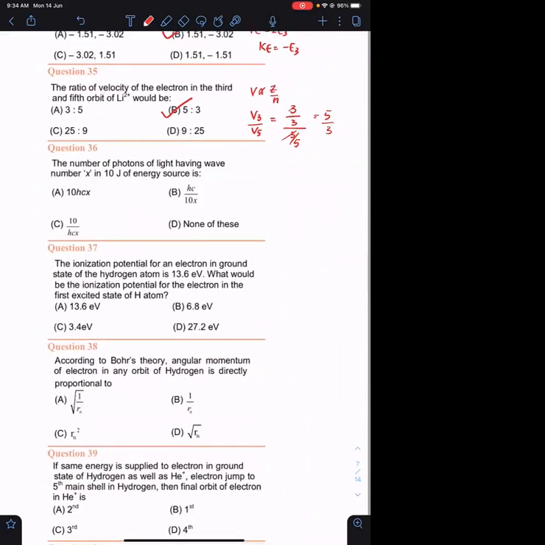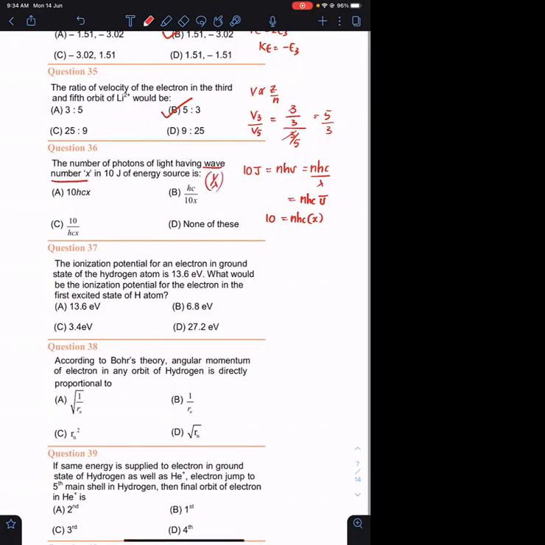Question number 36. The number of photons of light having wave number X in 10 joules of energy source. Total energy must be equal to n times h nu, which is equal to n times hc upon lambda, which is equal to n h c into nu bar. So 10 equals n h c into X, because the wave number is given as X. Remember, this is wave number. Wave number is 1 upon lambda.